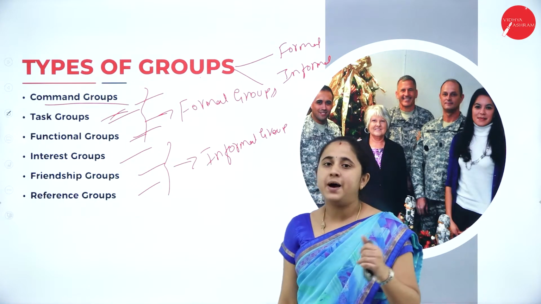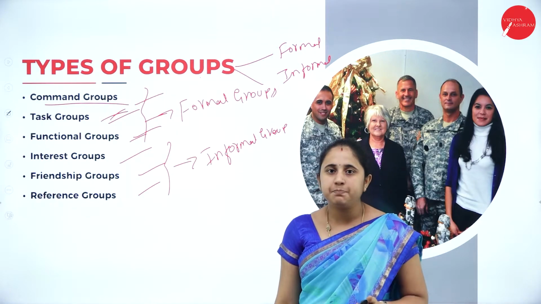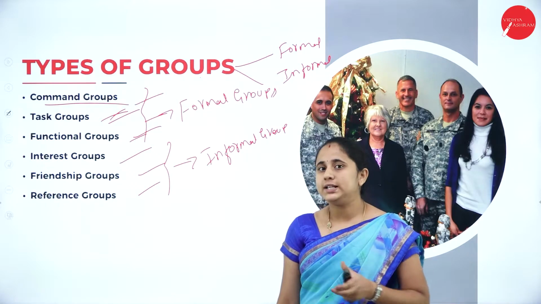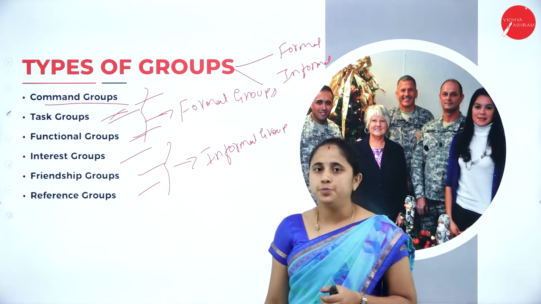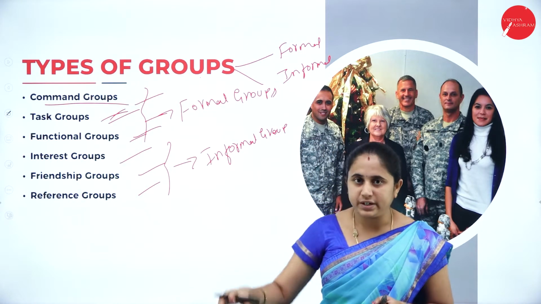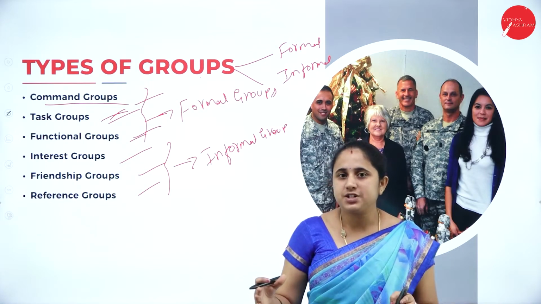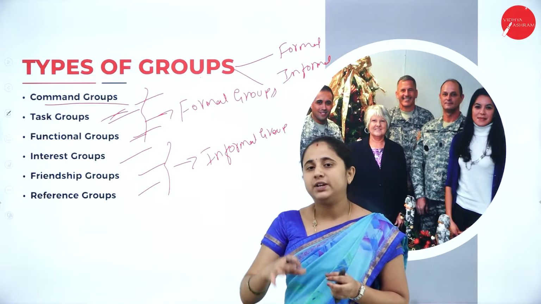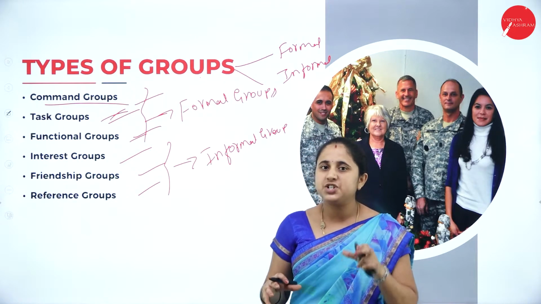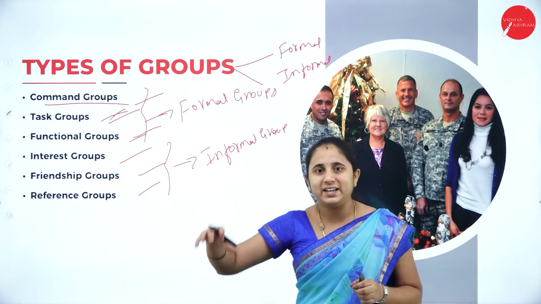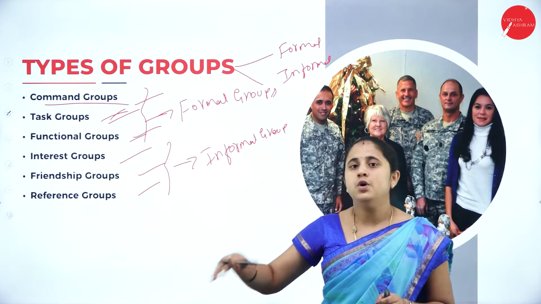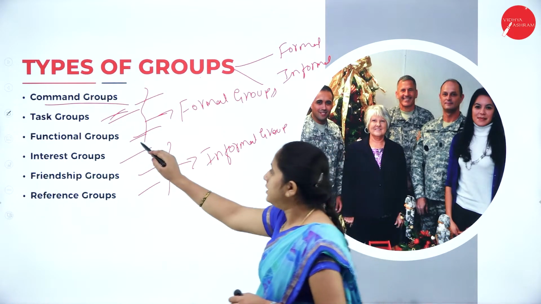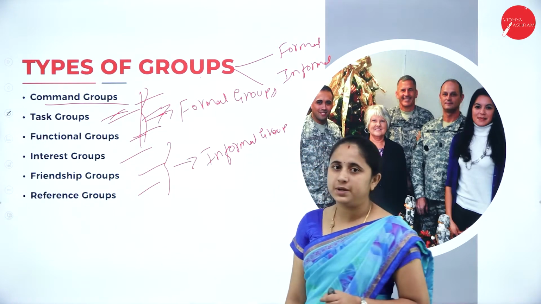For example, marketing department, finance department, accounts department, then customer service department. All of these come under the functional group. They accomplish specific tasks, but there is no time restriction for the functional group. After accomplishing the task, this group will continue to exist for a long period. So that is functional groups. All these three types are formal groups.